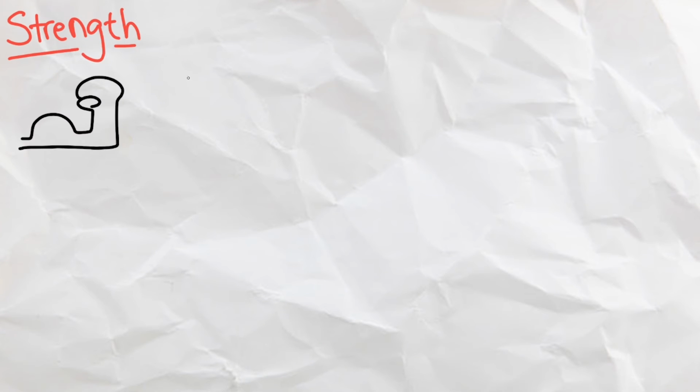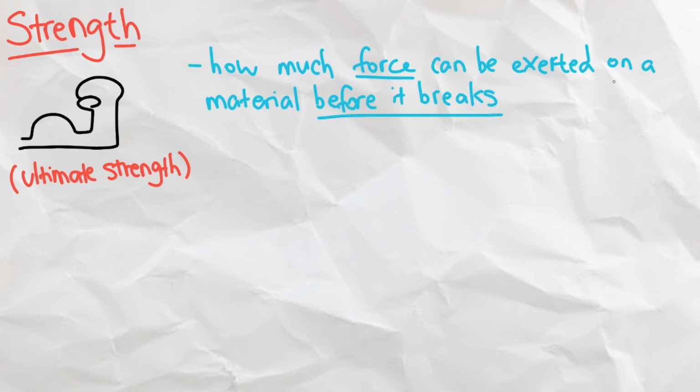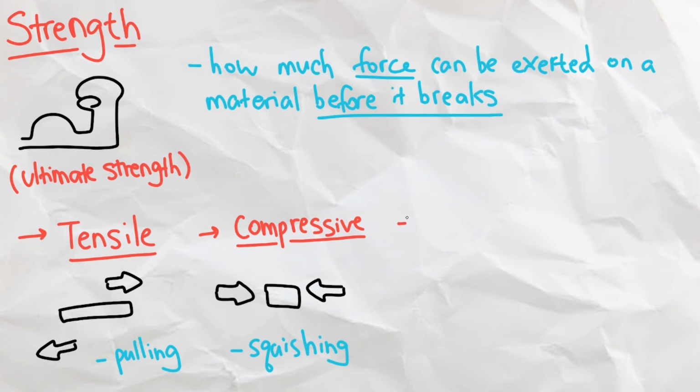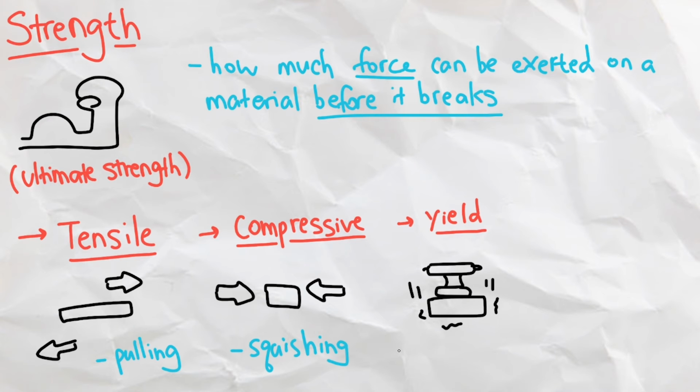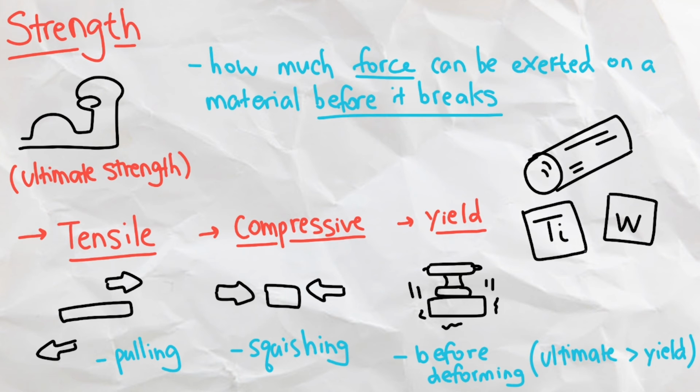Next, we have strength, or ultimate strength, which is how much force can be exerted on a material before it breaks. Strength has several different types. Tensile strength is how much tension, or pulling, a material can withstand. Compressive strength is how much compression, or squeezing, a material can withstand. And yielding strength is how much force a material can take before deforming. Note that once deformed, the material can still withstand some force, which means that its ultimate strength may be higher than its yield strength. Some of the strongest materials include titanium and tungsten.